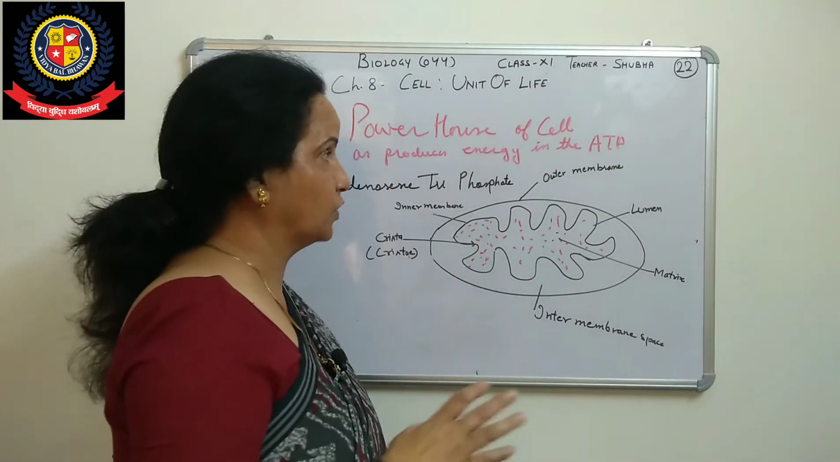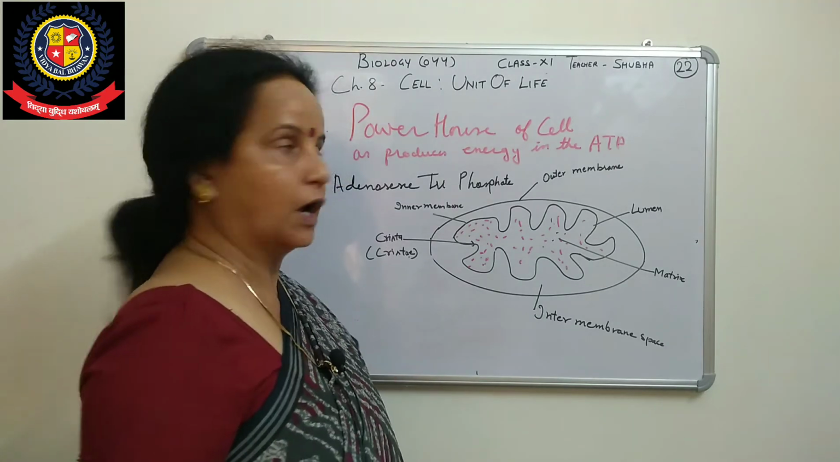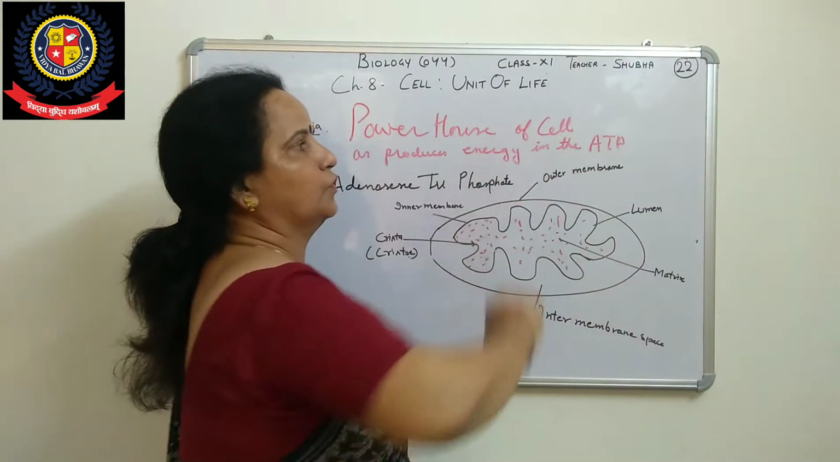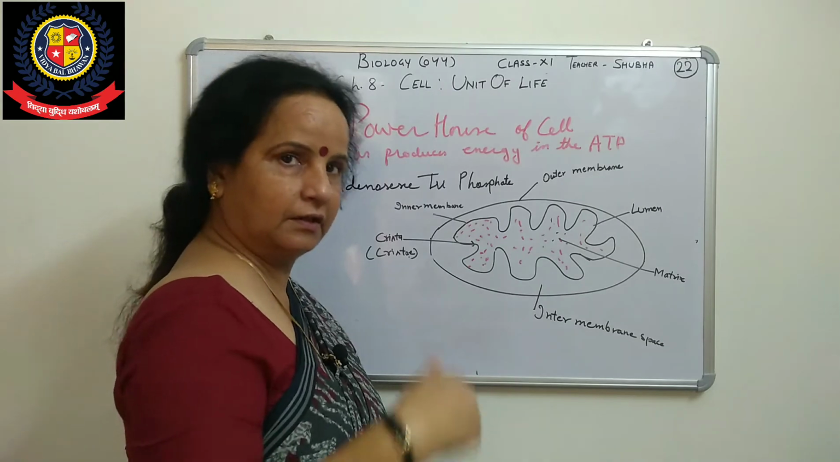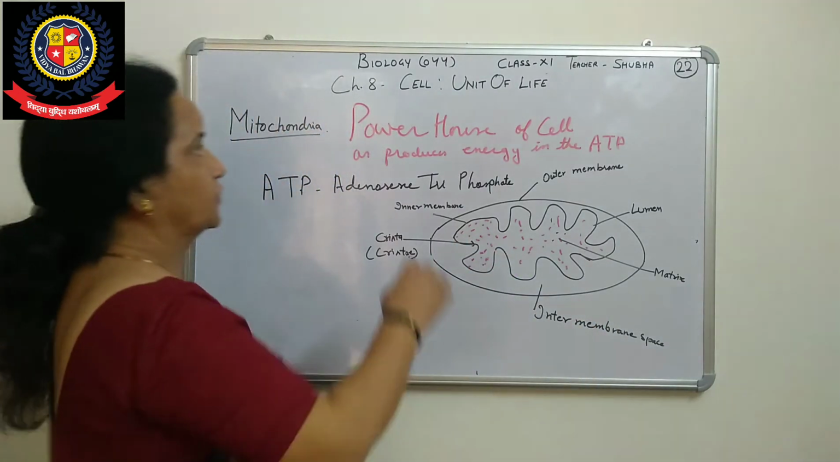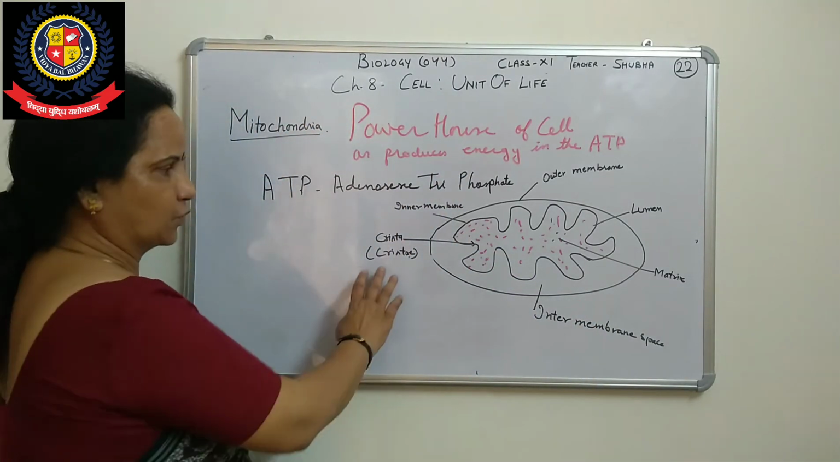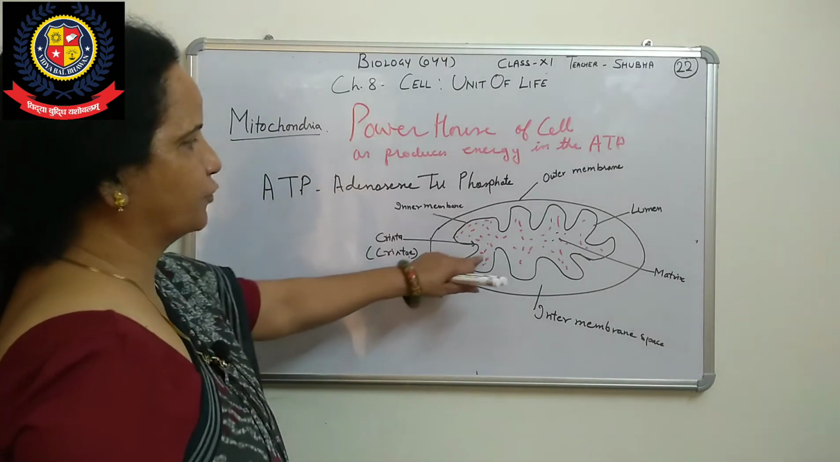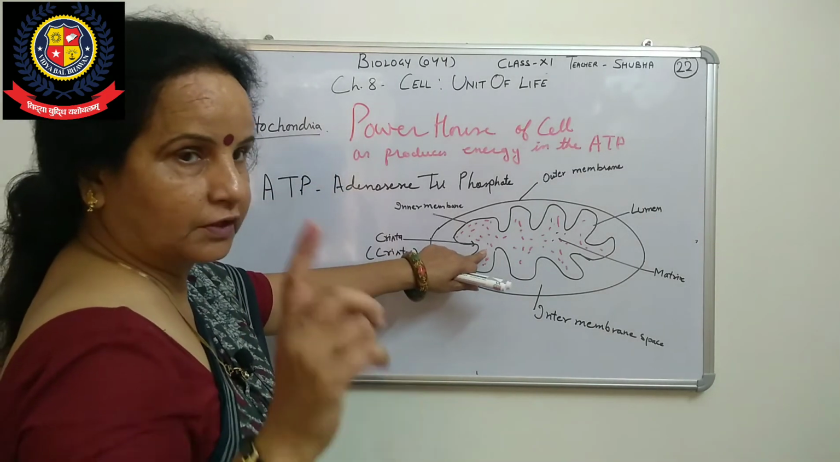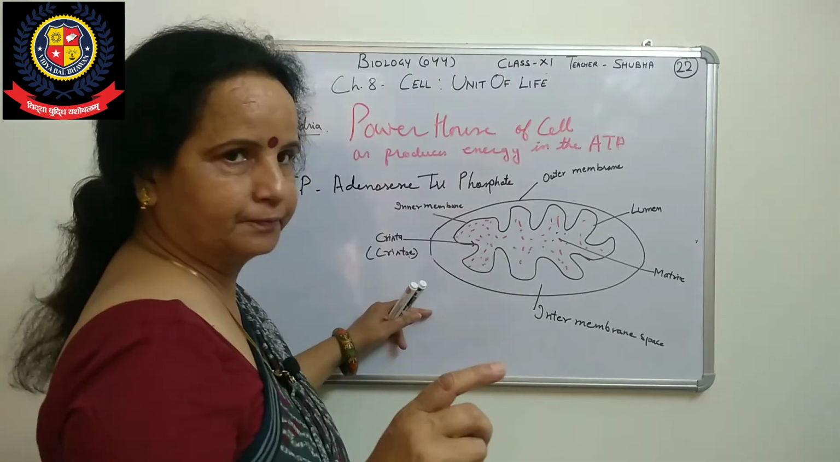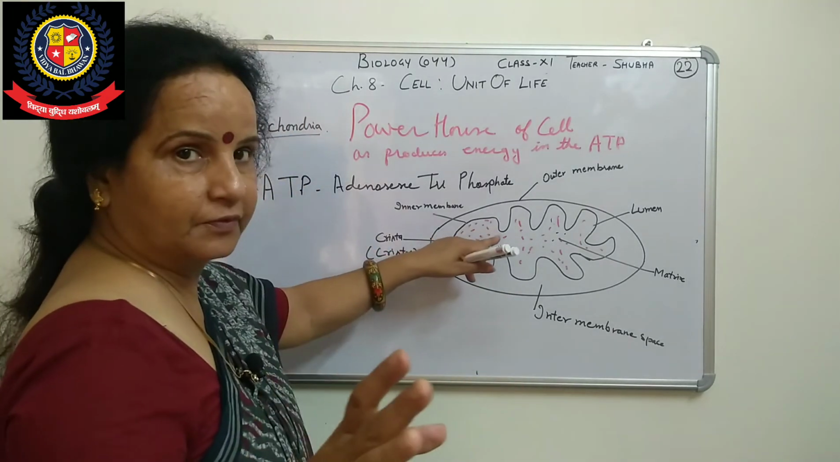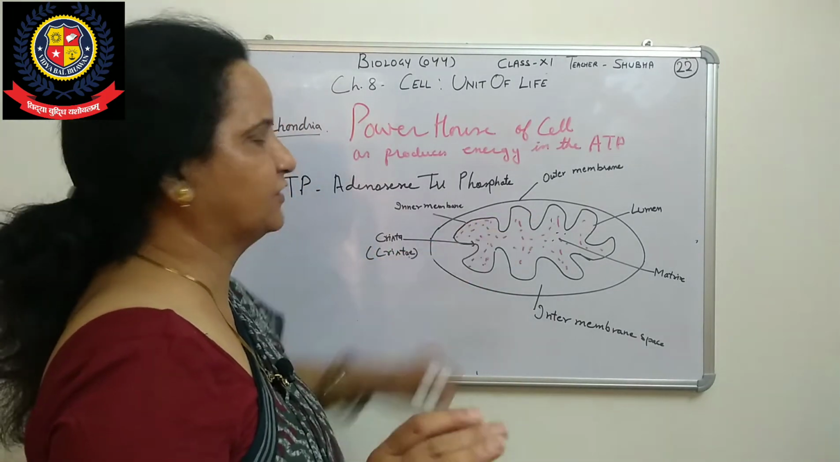So now, how they are able to produce ATP, we will see in the respiration chapter. Okay, so this is the powerhouse of a cell, the mitochondria. The folds are called cristae; one fold is called a crista, and all of these are called cristae. These folds have enzymes.